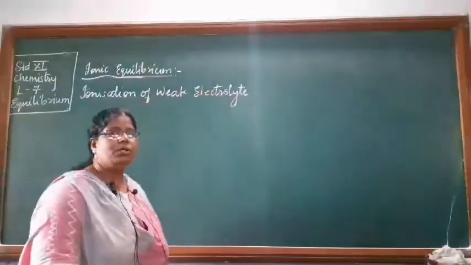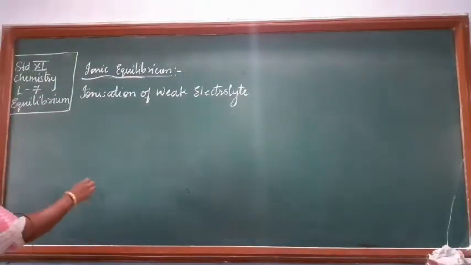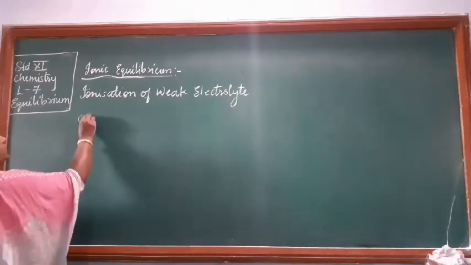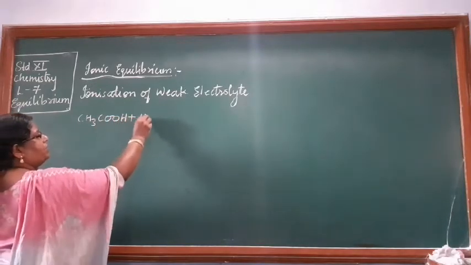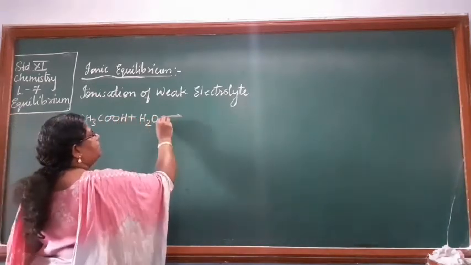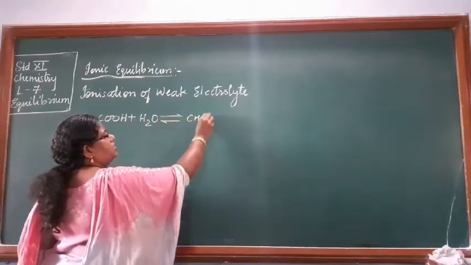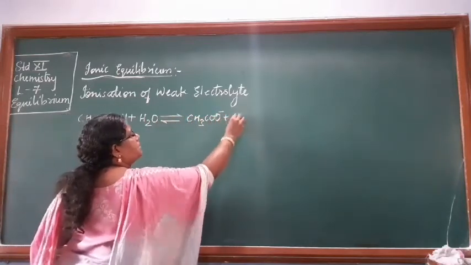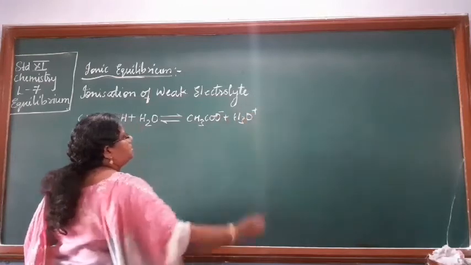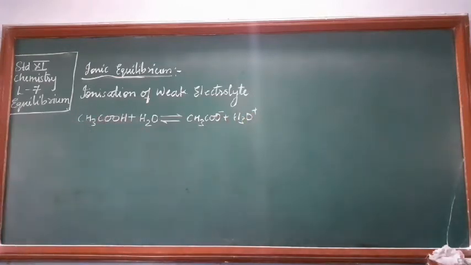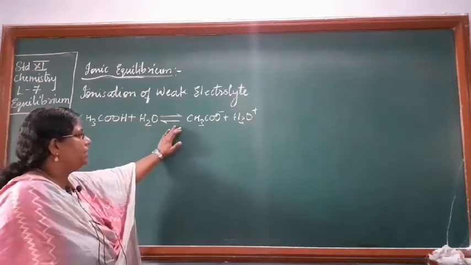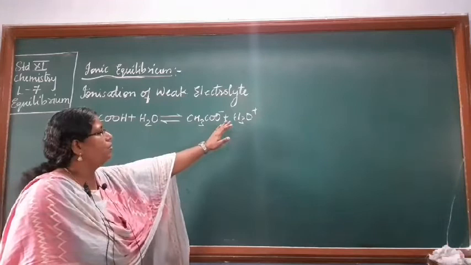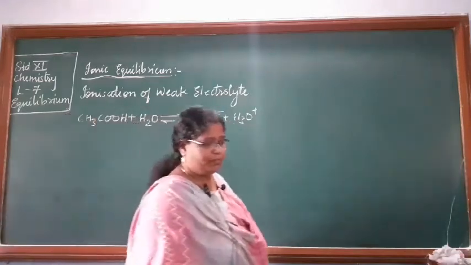Now we will study the ionization of a weak electrolyte. Let me take a weak electrolyte, CH3COOH. When you add it to water, it will give you CH3COO minus plus H3O plus. Looking at the equation, this is your acetic acid; added to water, it will ionize into CH3COO minus and H3O plus.